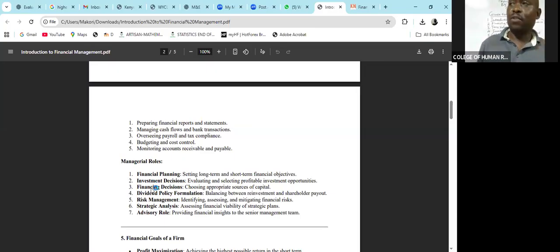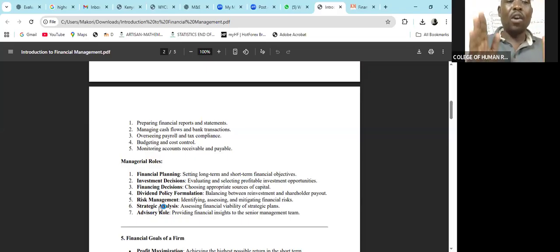Coming up with the correct capital structure, the debt and equity that you are going to use to finance your operations, that is financing decisions. That is another one. Coming up also with the correct dividend policy, whereby you balance what goes to the shareholders as dividends and what you retain, is also another area under the managerial roles of a finance manager. Not everybody can undertake that. Risk management also. Not everybody can analyze the market risk, financial risk, environmental risk. It is only those people with financial management skills, together with the advisory roles to the management.